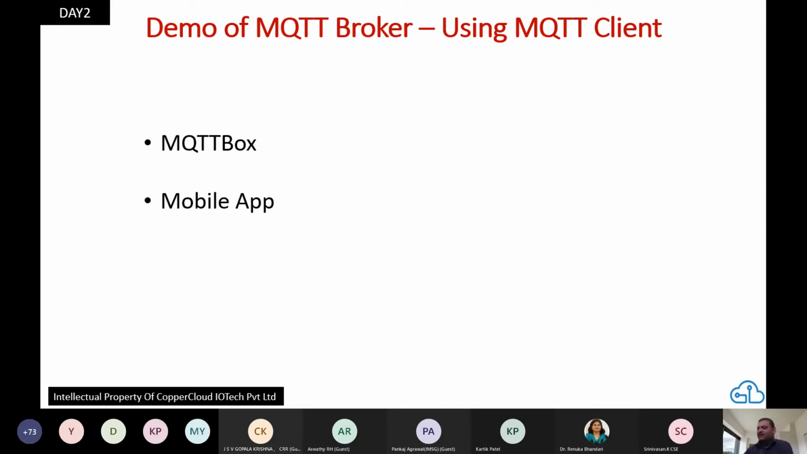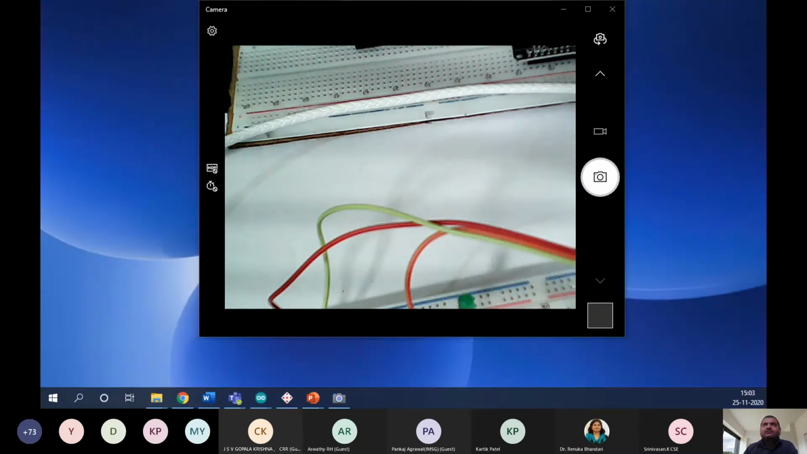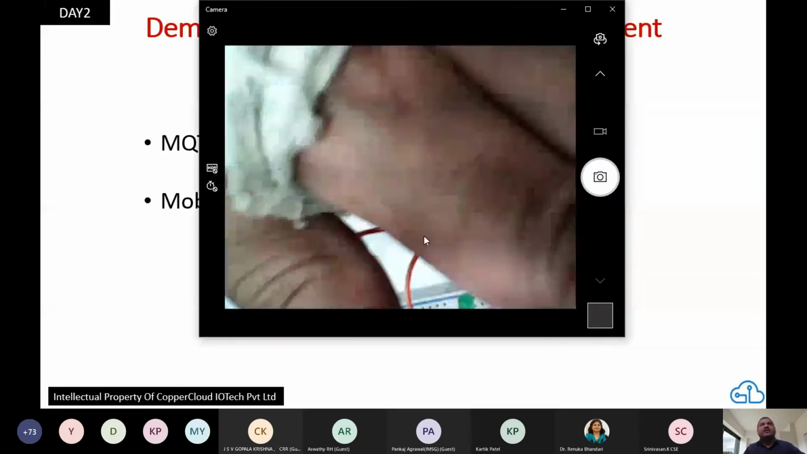All right. So let me get that done. A quick check. Is my audio and my screen still visible, Renuka ma'am? Yes, sir. All right. Perfect. Just showing you live messages.